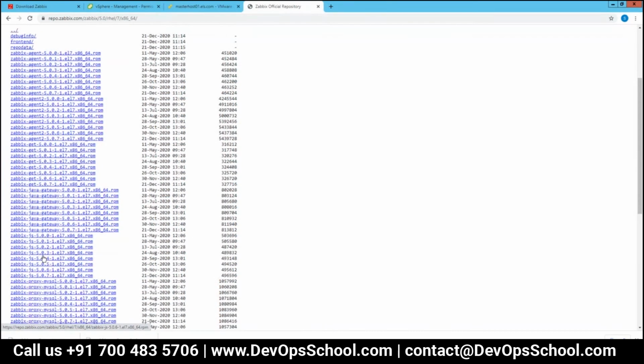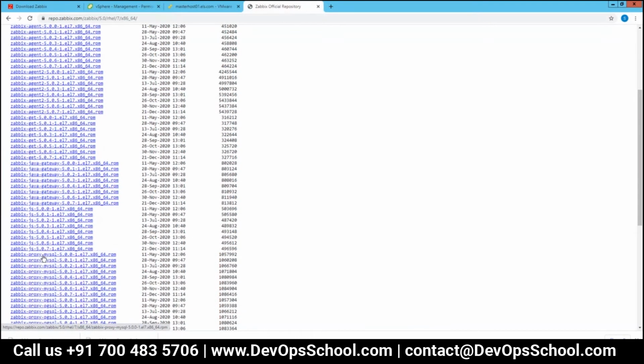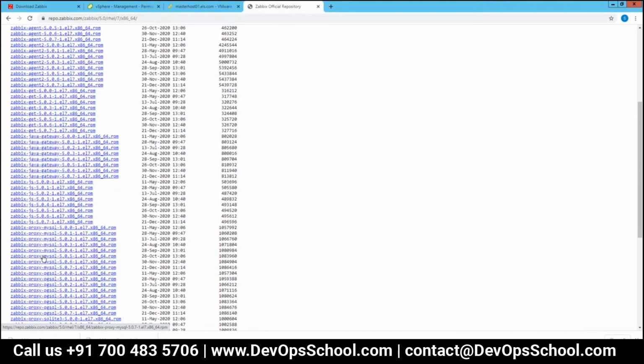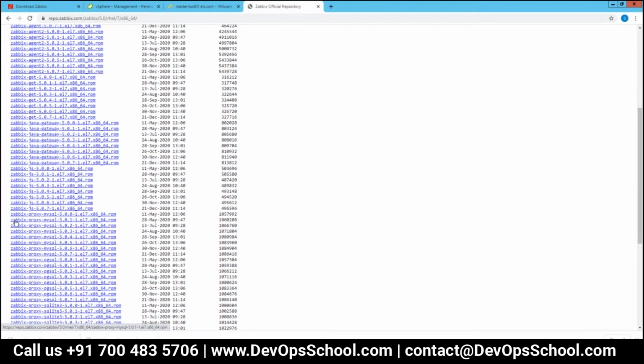Then I told you about the proxy architecture. For Zabbix proxy, you need to install the Zabbix proxy MySQL package, as for the proxy there will be a MySQL database locally. This was the probe server that I told you. Whenever you are installing a proxy, this package will be downloaded.